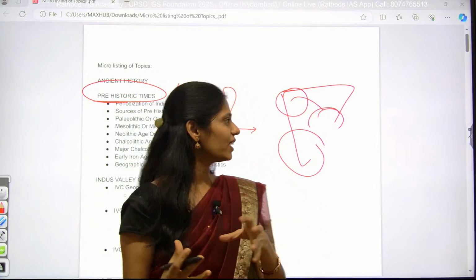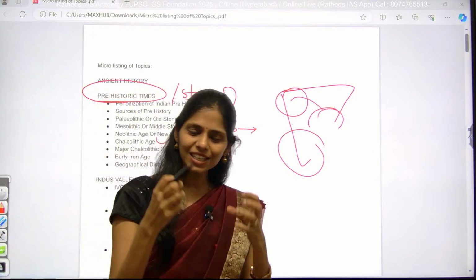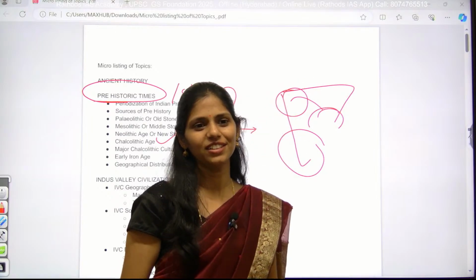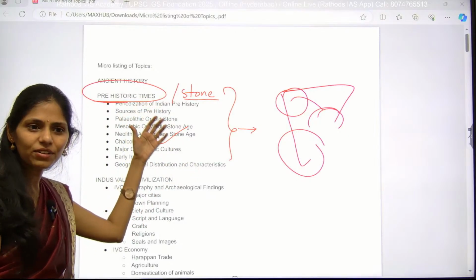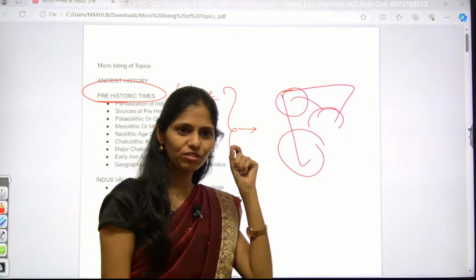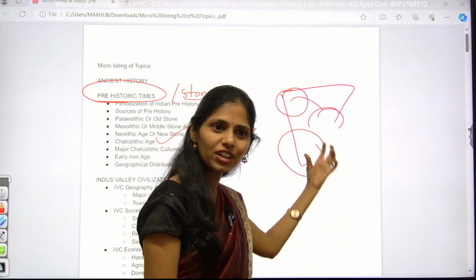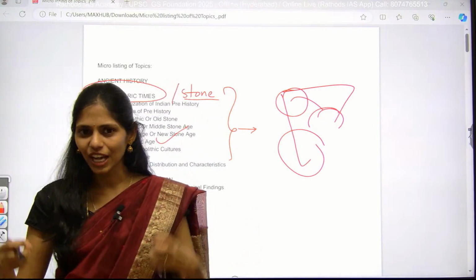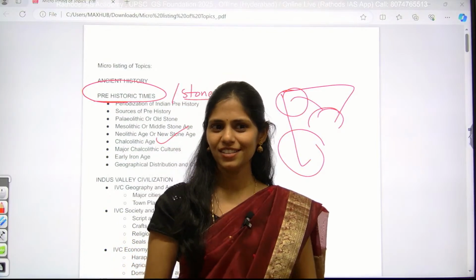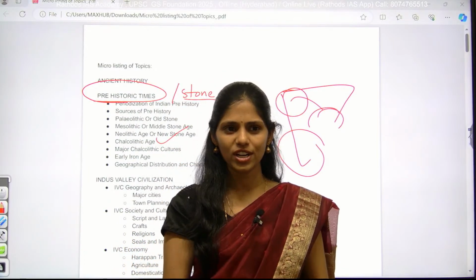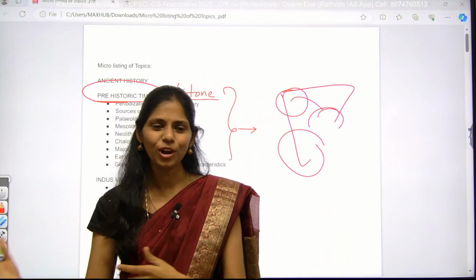For example, here you will be studying about some sites where you can see this type of Stone Age. In some sites, we can see all these three. That means you have to see that, yes, there is a transition period which is happening. So in the same time, we can see different age, different development. For example, you are in Hyderabad, a metropolitan city, and we have population and somewhat advancement. If you go around 100 kilometers from here, they may not be that much advanced.